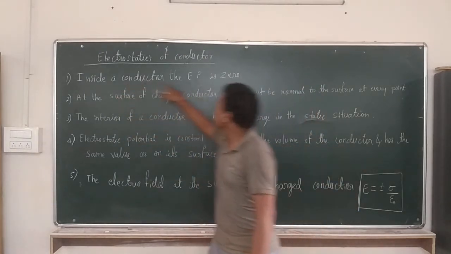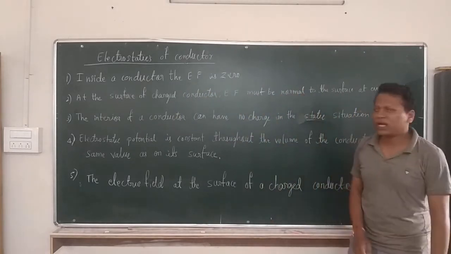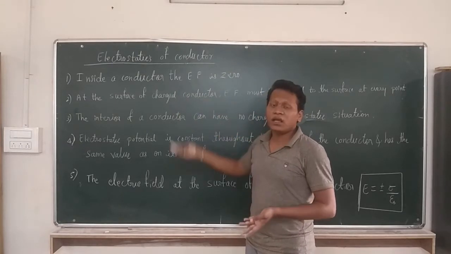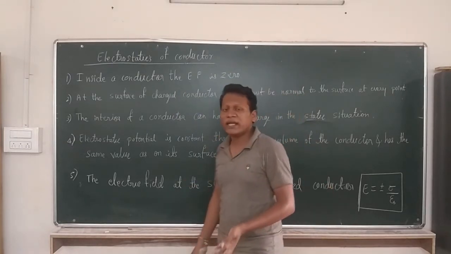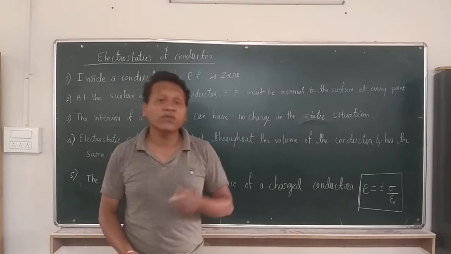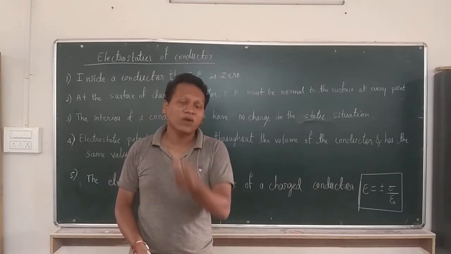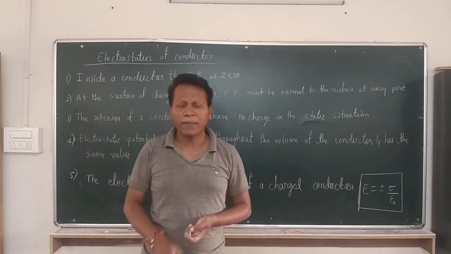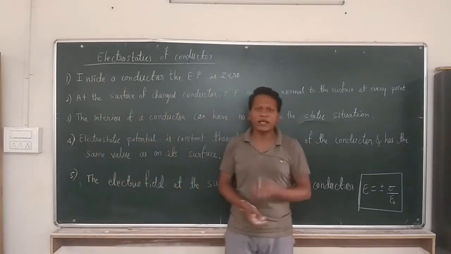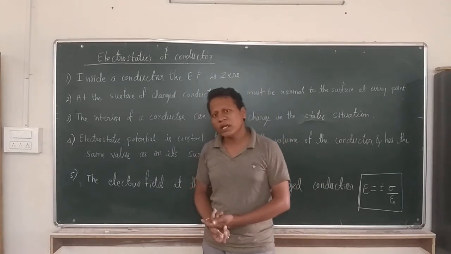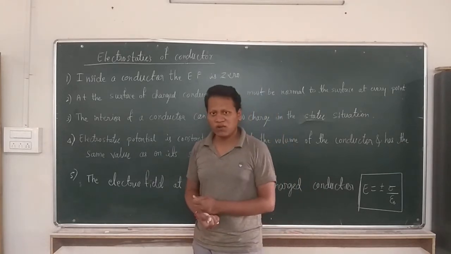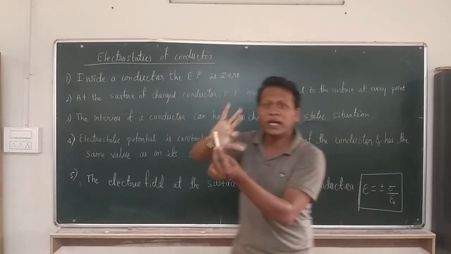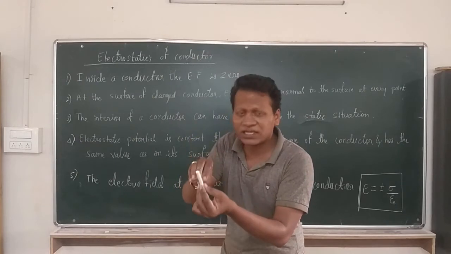Now, inside the conductor the electric field is 0. How can one conclude this? We have defined the electric field as the force on a charge: E is equal to F divided by q, or else we have the formula E is equal to 1 divided by 4 pi epsilon naught, q divided by r square. That is the formula we discussed in the last class. But here we are saying that inside a conductor there is no electric field at all.